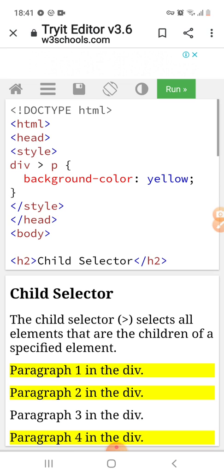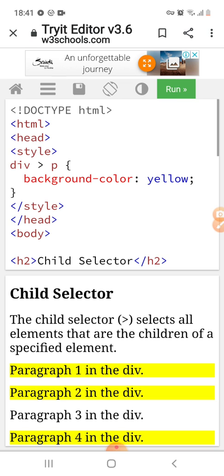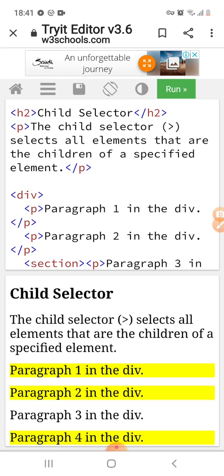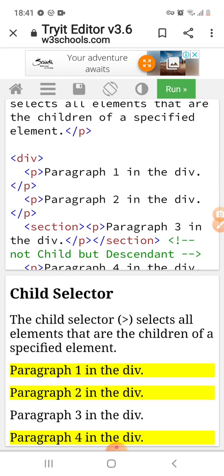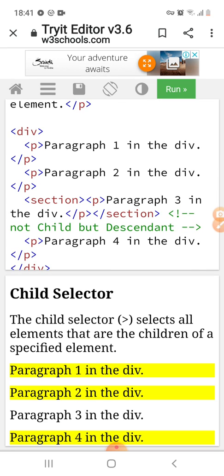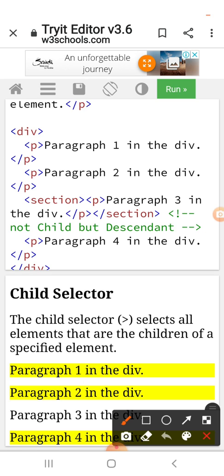So here div angular bracket p, this is the style, and whatever paragraph we defined in the div element is affected. But if we define a section in the div element and then define a p element, then this is not a direct child of the div element.